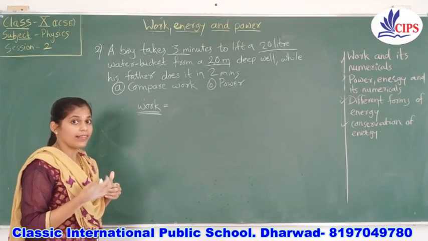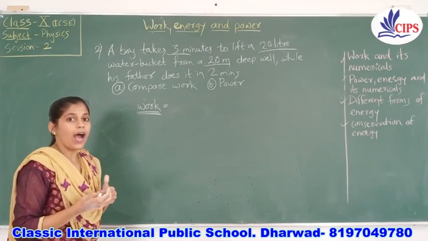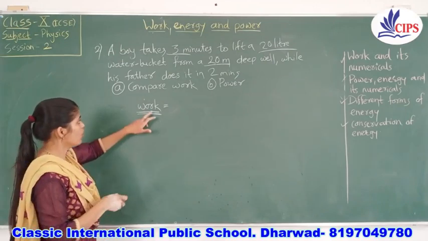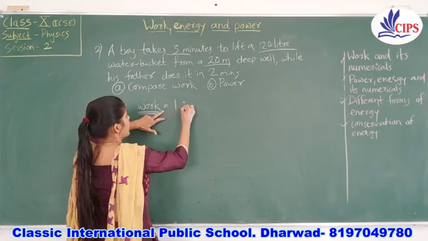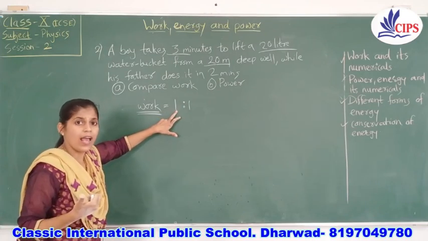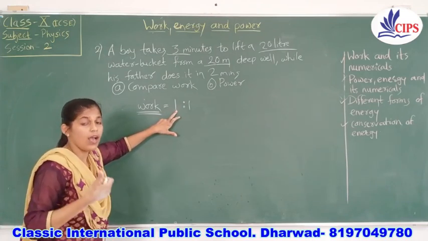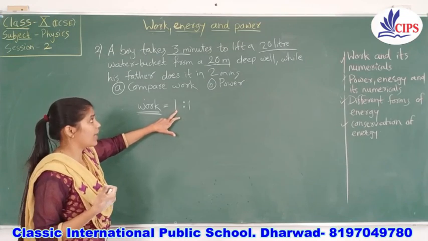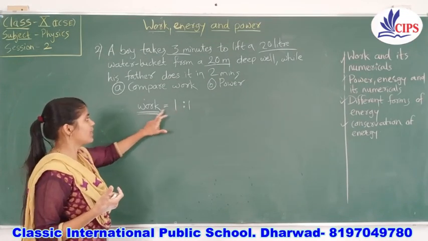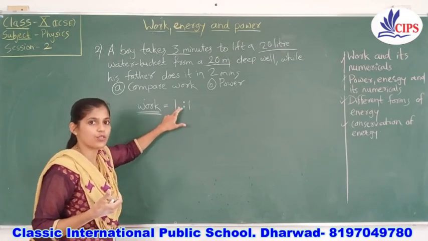Okay, in work done we are not considering how fast they are doing it, how much time is taken by them. So for comparison we can say the work done will be the same because you are getting the mass of the object and the height, and the third thing, gravity, this g value will remain the same. So in both cases work done is in proportion 1:1.